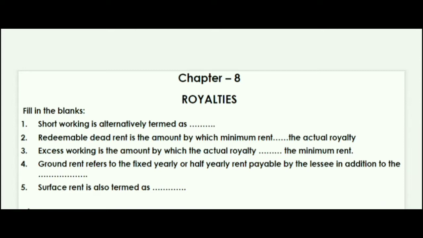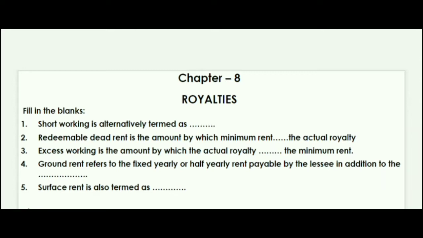The next question: redeemable dead rent is the amount by which minimum rent exceeds the what? Well, it is the amount by which minimum rent exceeds the actual royalty. Next question: excess working is the amount by which actual royalty exceeds the minimum rent.